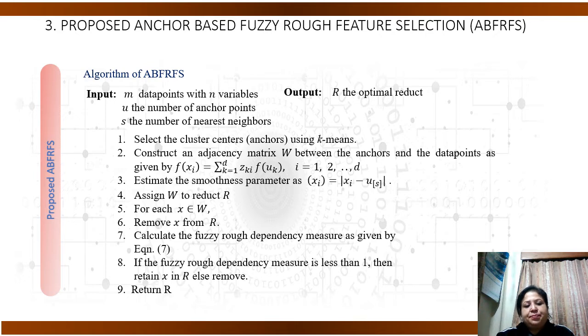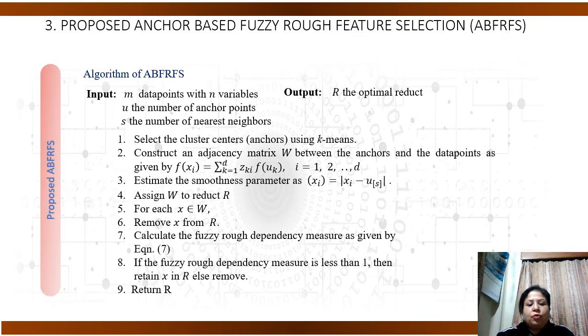So in the first step, the anchor points need to be selected using the k-means algorithm. In the second step, the adjacency matrix is constructed between the anchor points and the data points, given by the formulation as shown in the mathematical formulation. In step 3, the smoothness parameter is estimated as in the mathematical formulation given in step 3.